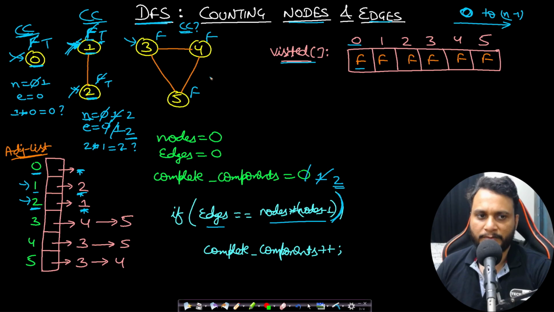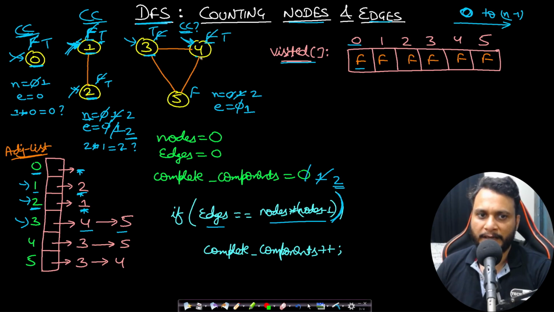If you try from this 3, then what happens is your node counter starts from 0, your edge counter starts from 0 as well. So as soon as you reach 3, you mark it as visited and increment the node counter. Now check the adjacency list of 3. You can go to 4 and 5, right? So let's go to 4. Before going to 4 also, we have to increment the edge count. Now we will go to 4 only when it is unvisited. Yes, it is unvisited. Mark it as true.